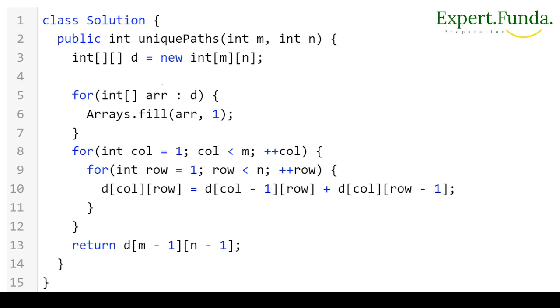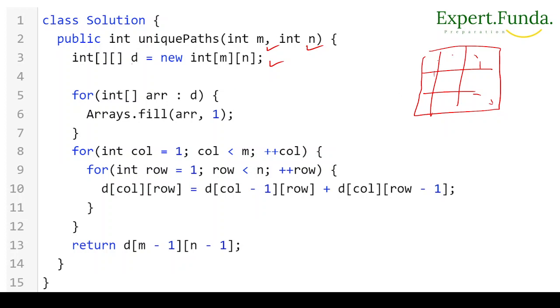Now coming to the solution for this one. If this is m and this is n, we know that to calculate this one, we have to get the value. So first of all, we'll take a dp array, like the one we have already seen, and we will calculate and fill all the data here.